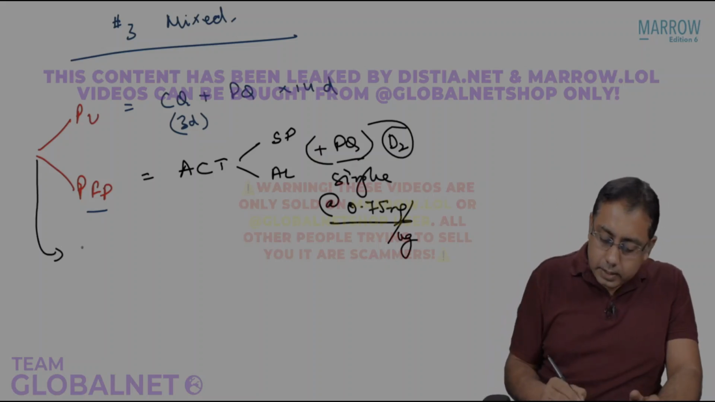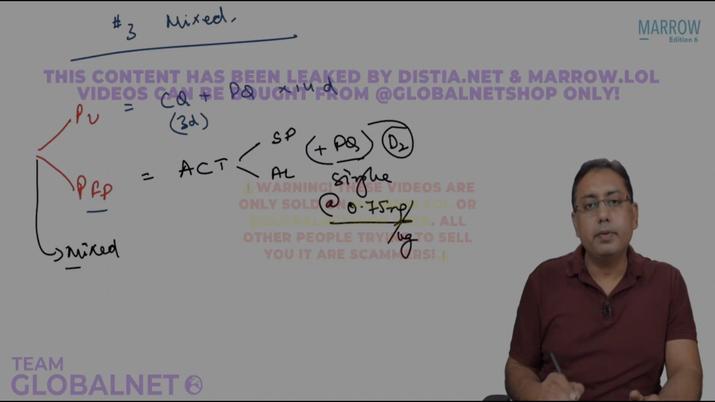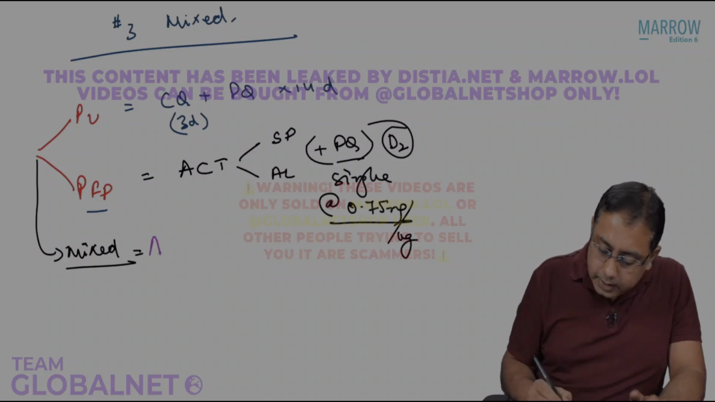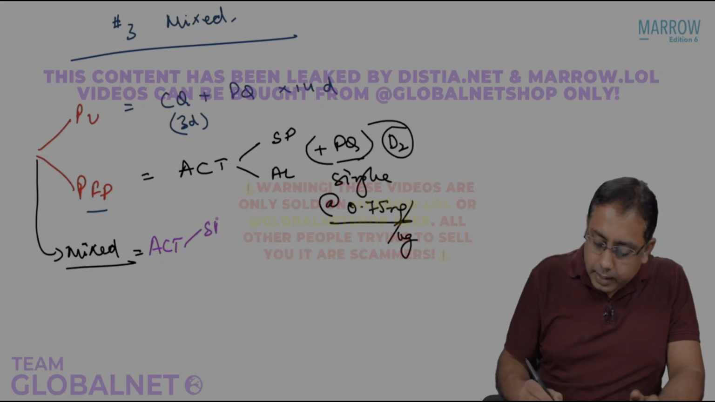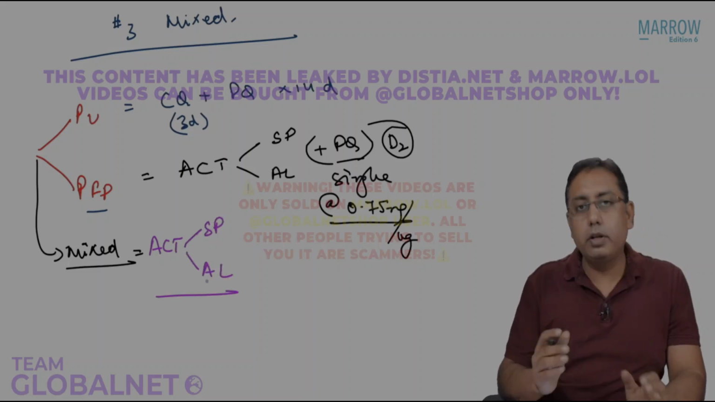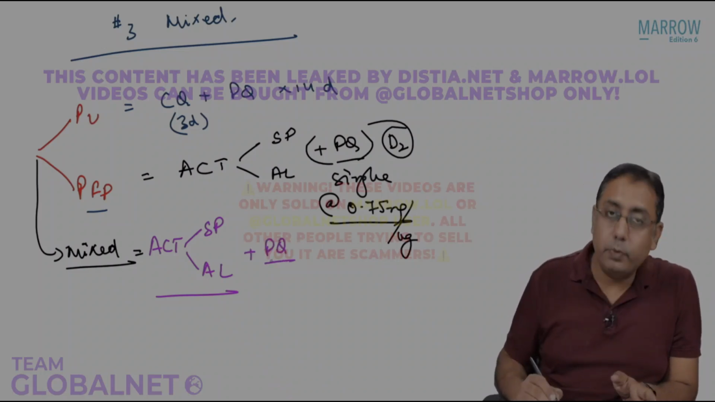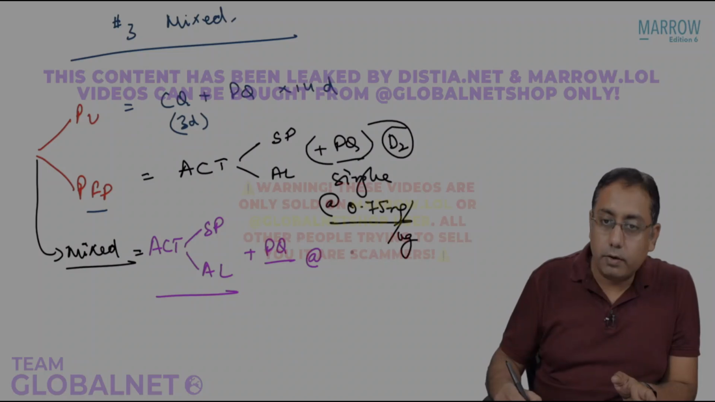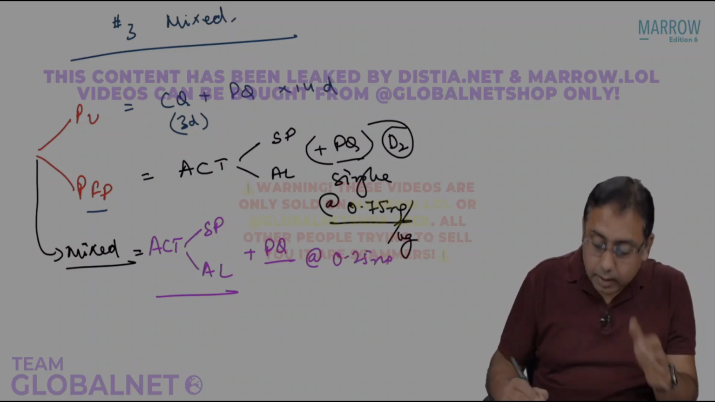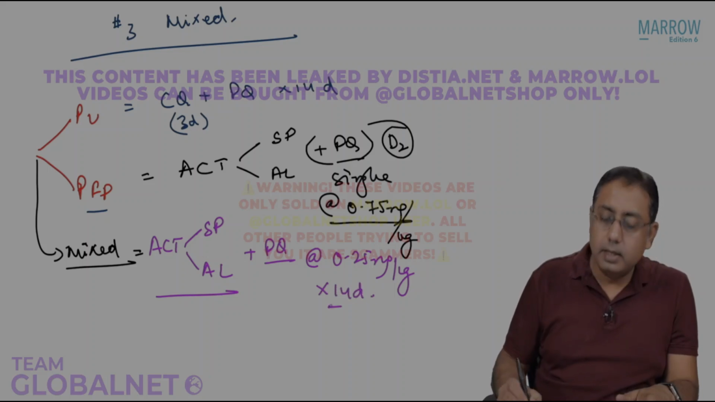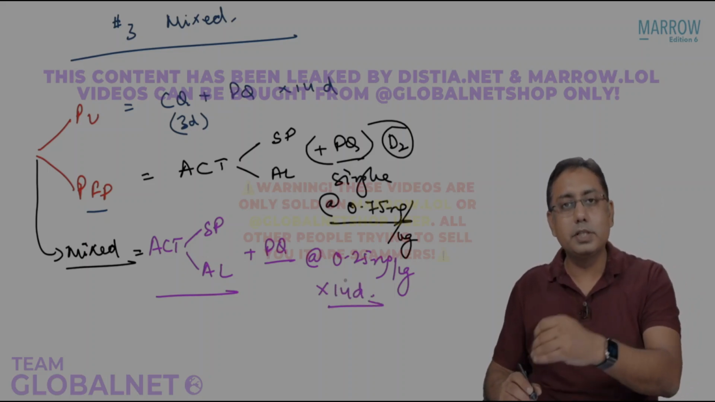Next is, in cases of mixed infection, what to do? In case of mixed infection, we are supposed to give the patient ACT. This ACT can be SP or AL depending on the location of that person. Plus, we are going to give primaquine at the rate of 0.25 milligram per kg body weight given for 14 days. Why do you want to give primaquine? Because it's a mixed infection.